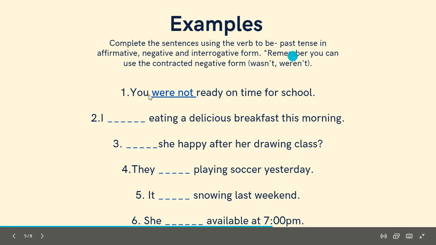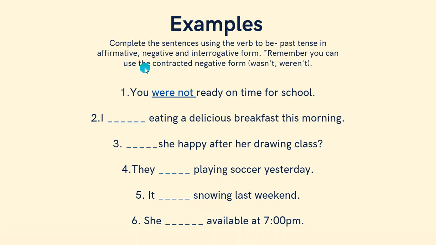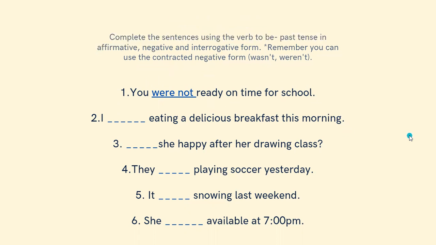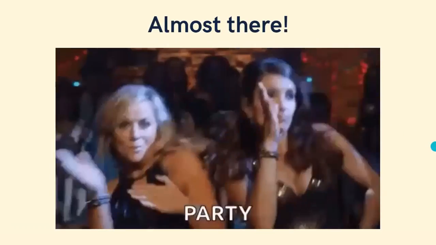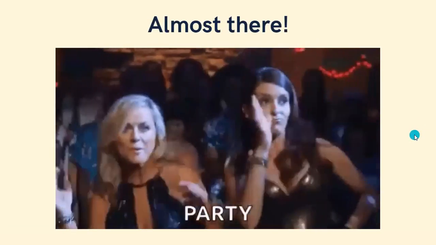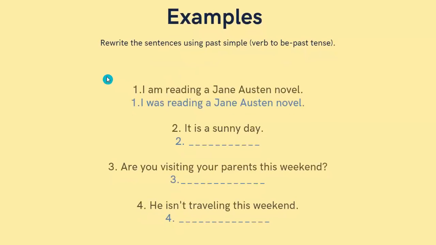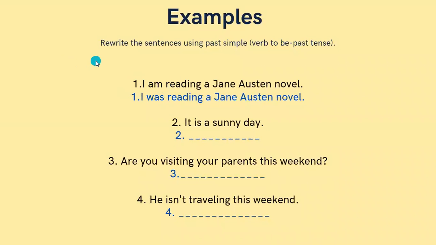So remember that you need to observe if the subject is plural or singular to know if you're going to use were or was. And we're almost finished. Hang in there. We're going to see some more examples. Now we're going to rewrite the sentences using past simple verb to be past tense. So I placed another example.